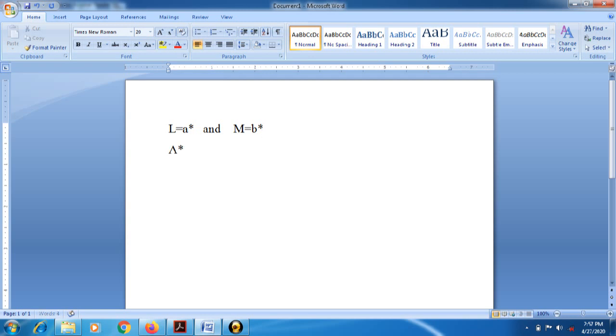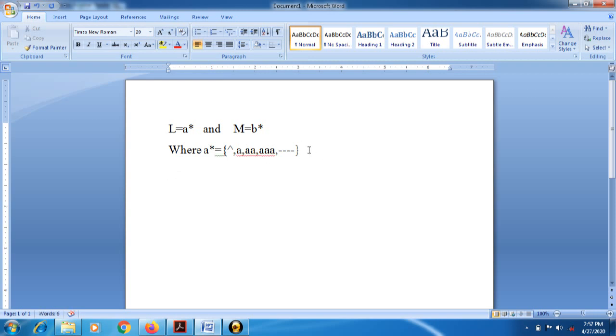A star has a regular language such as: first one is epsilon, that is null, whenever we are keeping this closure value as 0. Then the second value is single A, then the third value is double A, the fourth value is triple A, and so on. So this is the regular language for A star.